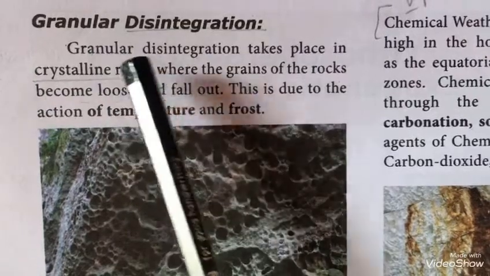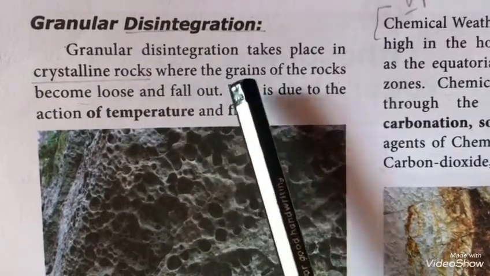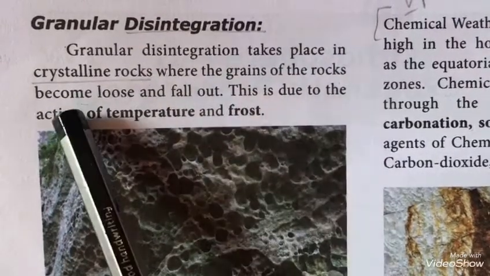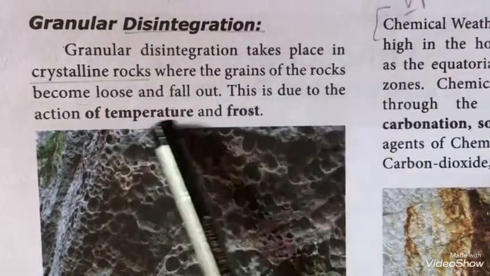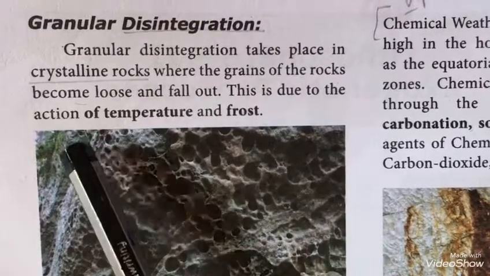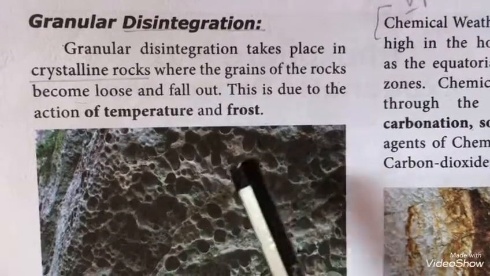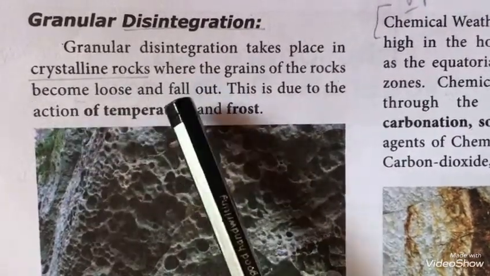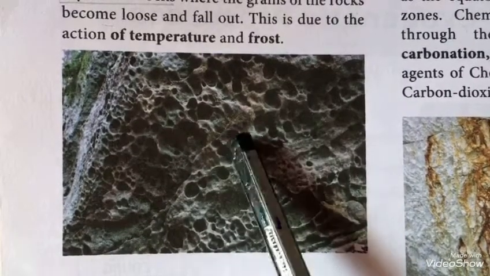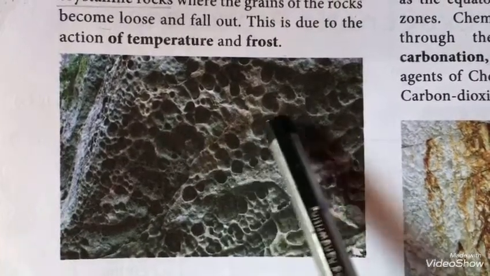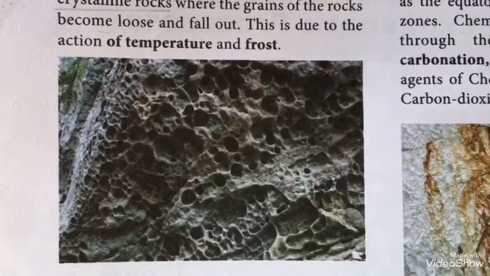So the rocks will disintegrate into small particles, and become loose and fall out. So this is due to the process of temperature and frost, due to the process of heat and cool. This is known as granular disintegration. See the picture. The rocks will break down into small particles and it will form a hole like this.